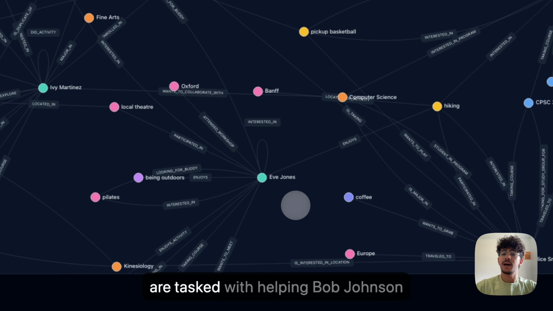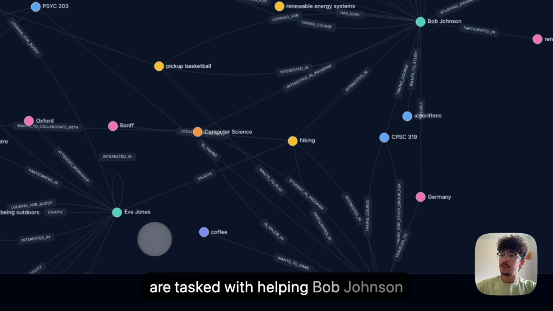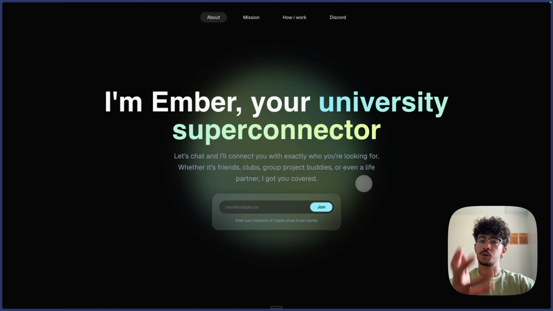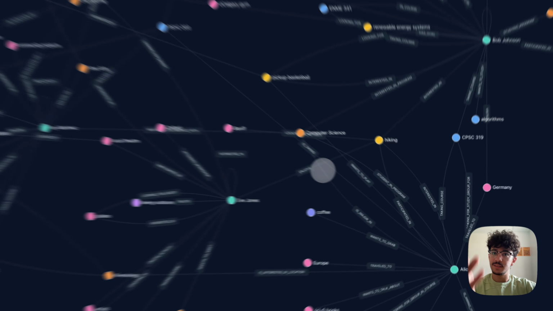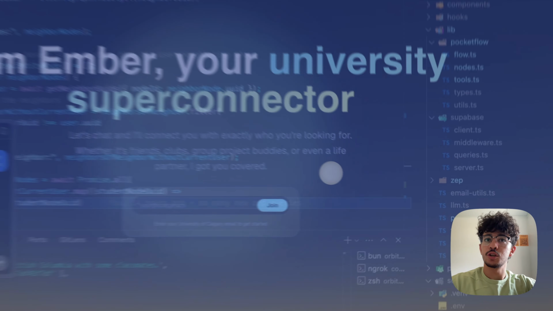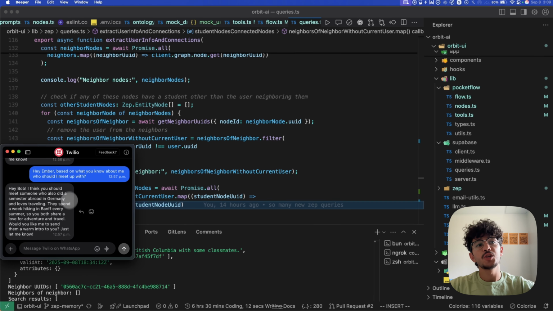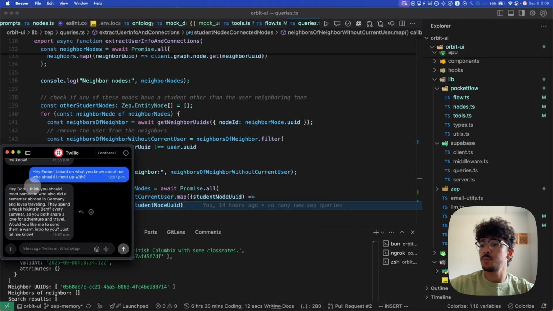And let's say we are tasked with helping Bob Johnson find a friend, which is the University Superconnector that has this as the backend. It's just a WhatsApp phone number as well. So I asked Ember, based on what you know about me, who should I meet up with? And Ember recommended me someone who went to Germany for an exchange program, which is where Bob is from. And they also go to Banff for weekly hikes.